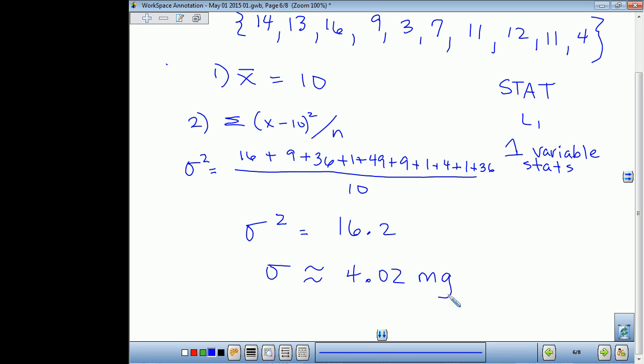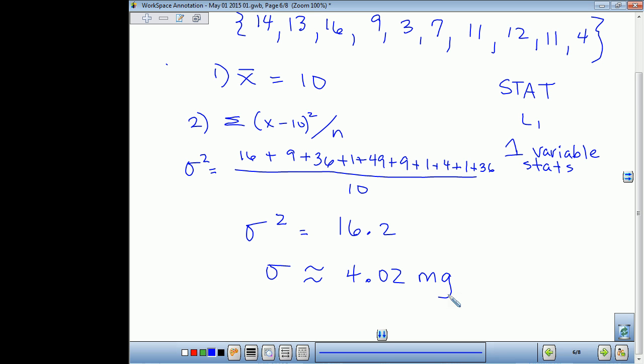Now, I would like you to look at your calculators under those one variable stats. Do you see that when you did one variable stats, it also found the standard deviation? Good, it does. Now, we actually have two different types of standard deviation. We have standard deviation for the entire population, which is what we're looking at.